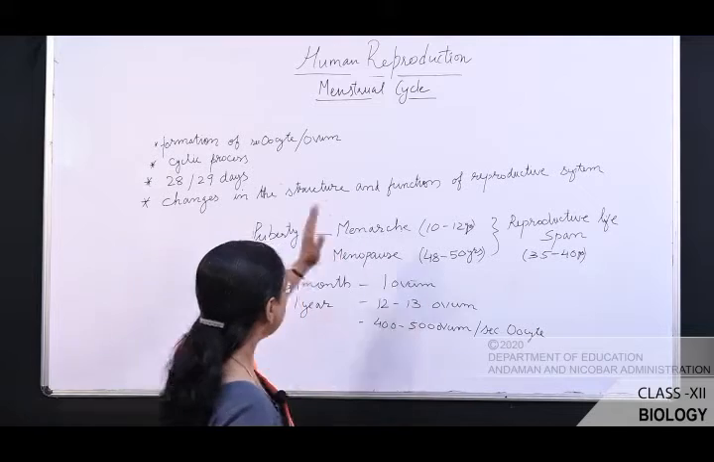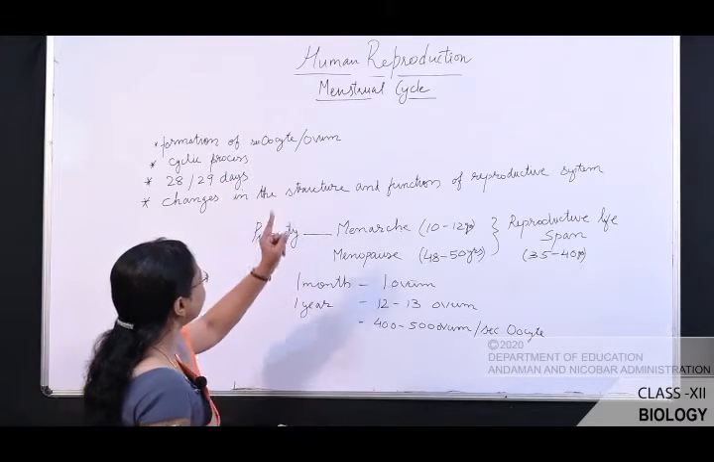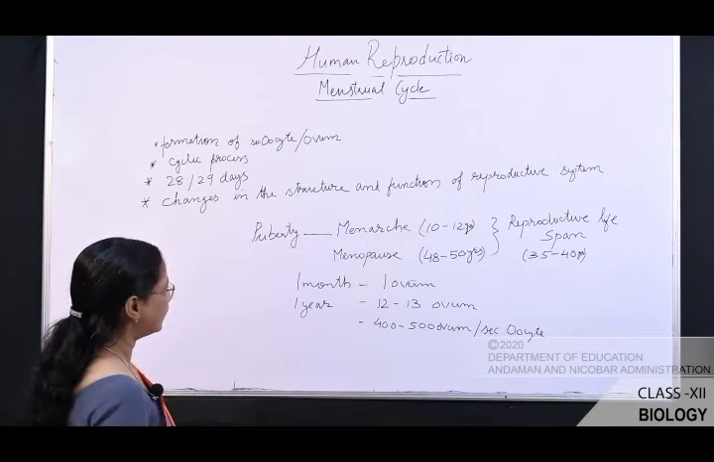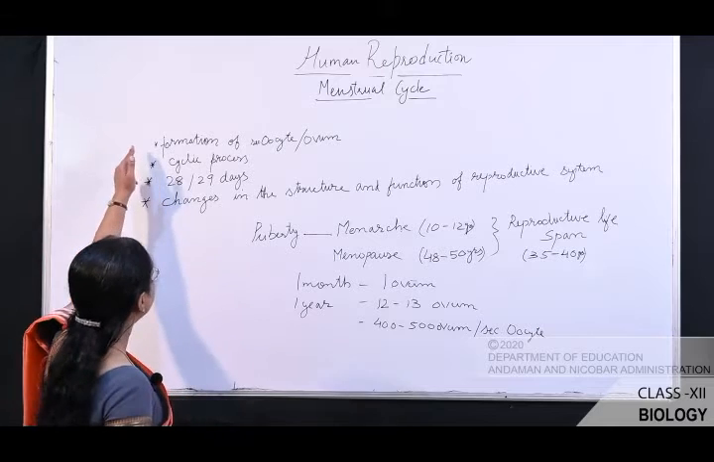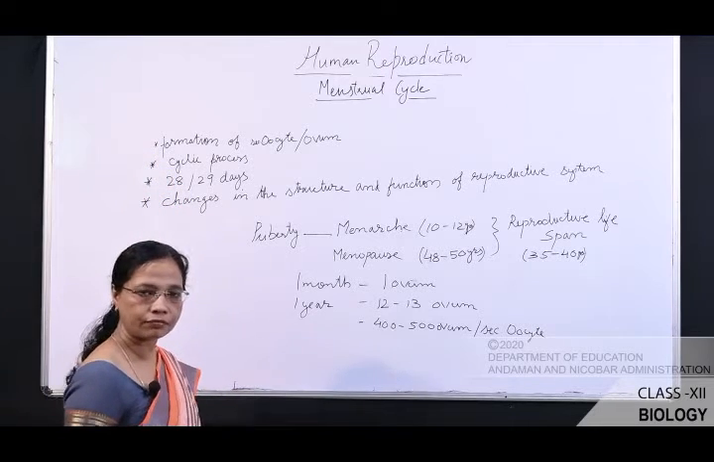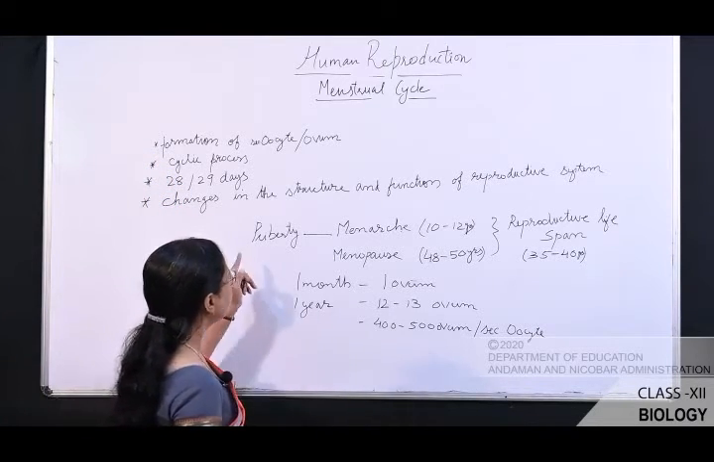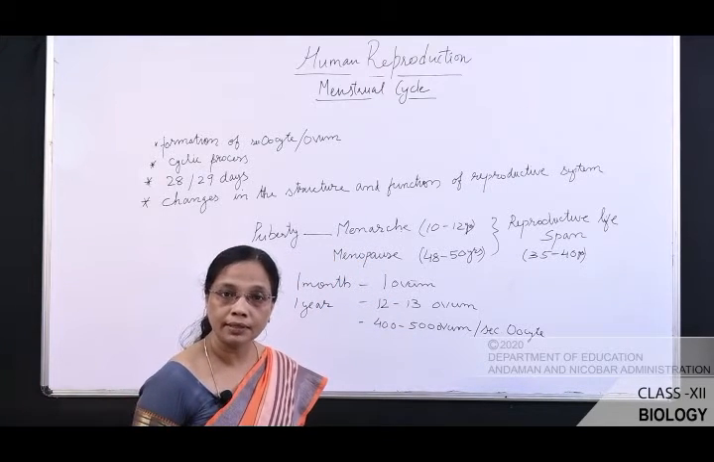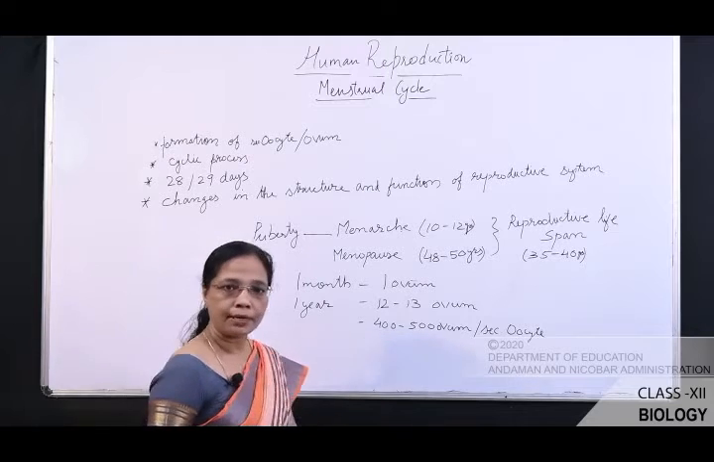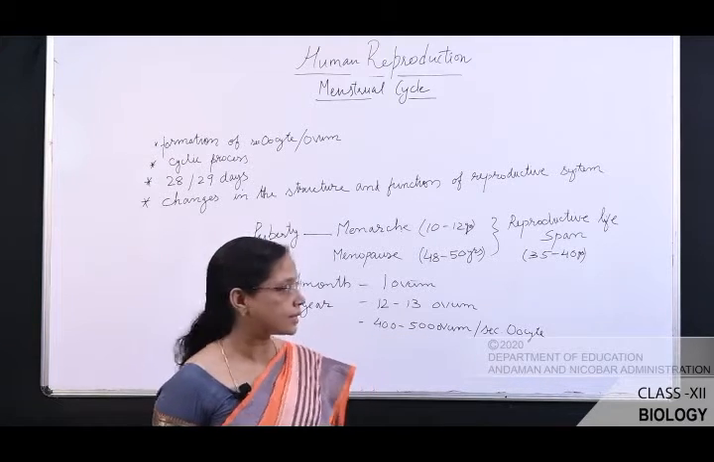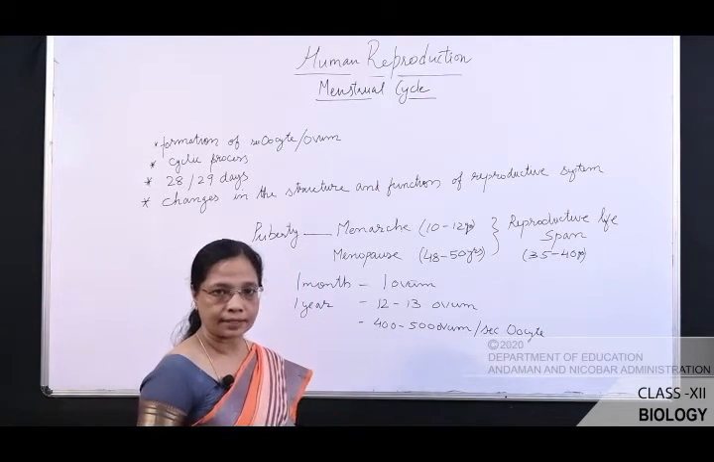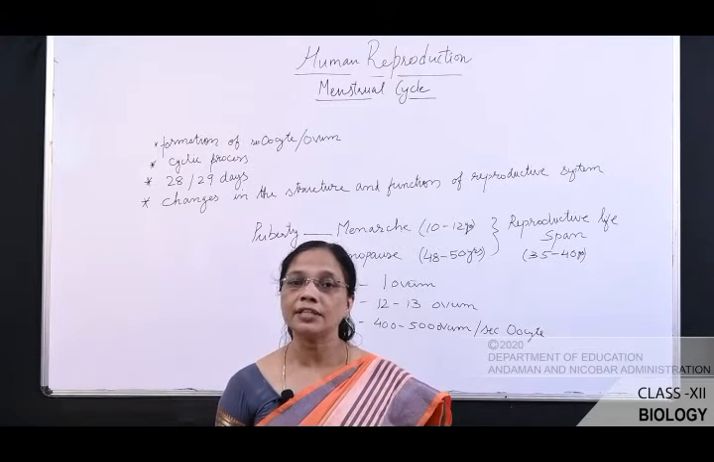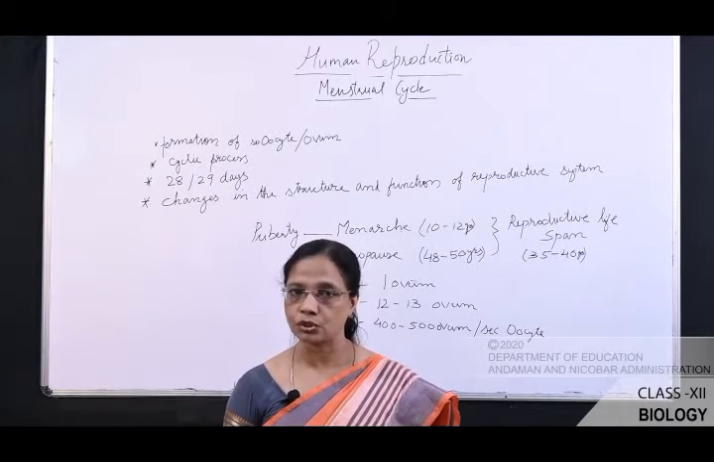Okay, this is the introduction about the menstrual cycle. Here we have learned the definition of the menstrual cycle. We have studied what is menarche. Menarche is the beginning of the menstrual cycle and menopause is the end of the menstrual cycle. In the next part we'll study what are the phases involved in the menstrual cycle.